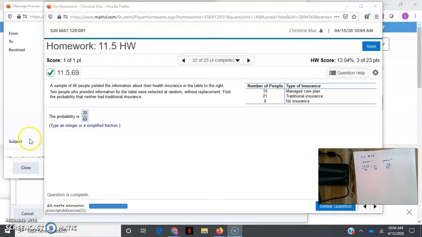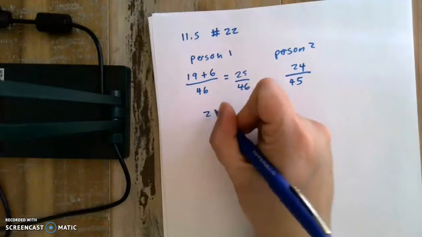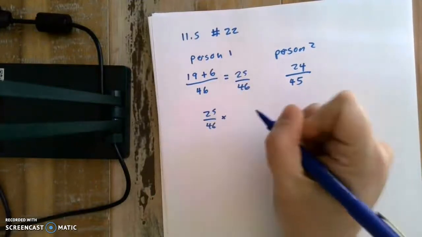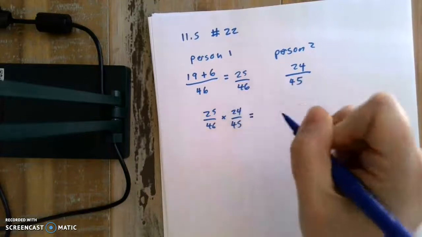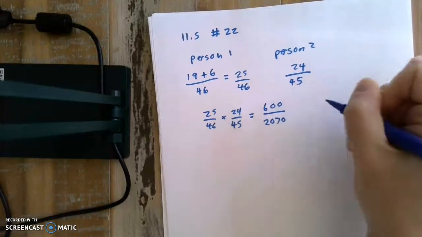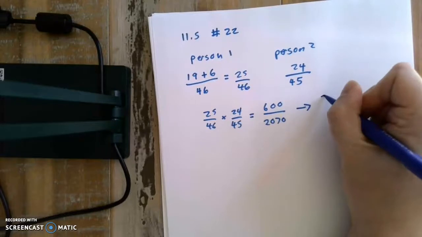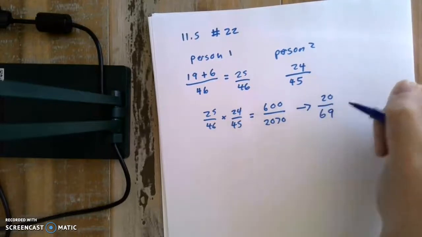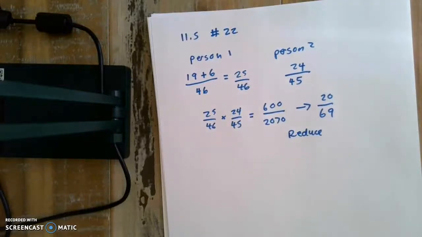Okay, so now what we need to do is go ahead and multiply those together. Okay, so we end up with 20 out of 69.